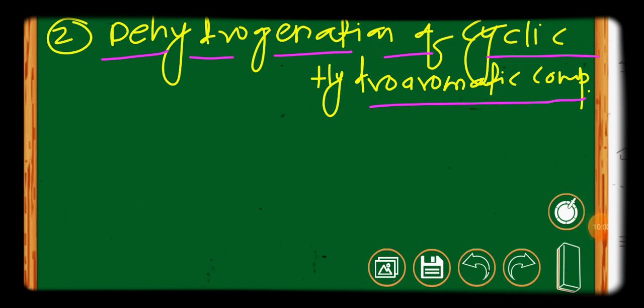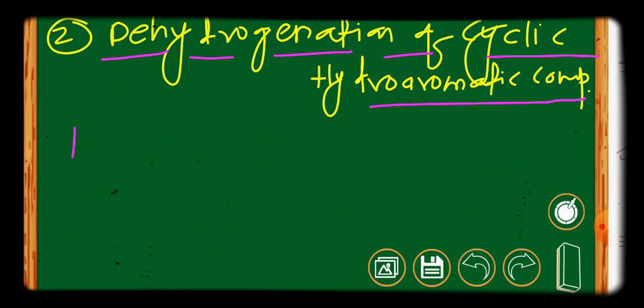After that, we will focus on the second application, that is dehydrogenation of cyclic hydroaromatic compounds, and there are many examples here. You know that DDQ is an organic compound, so it is easily soluble in organic solvents. That's why generally benzene or toluene or aromatic hydrocarbons are used as solvents in case of DDQ.